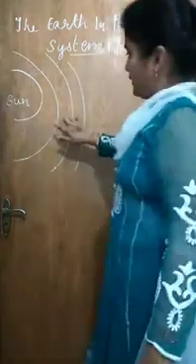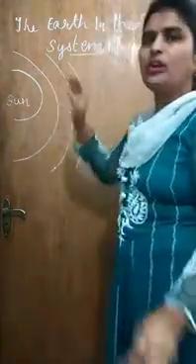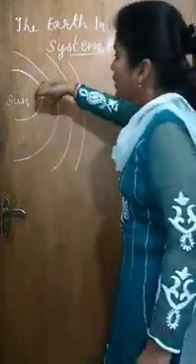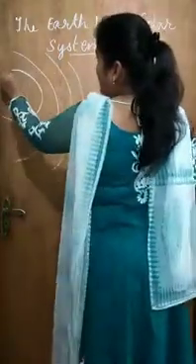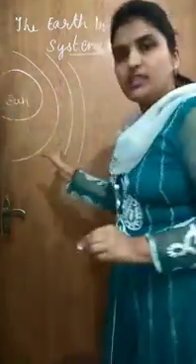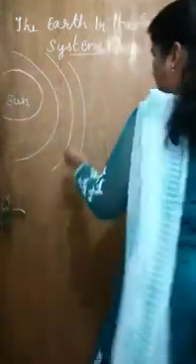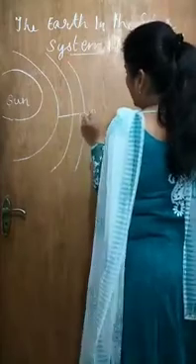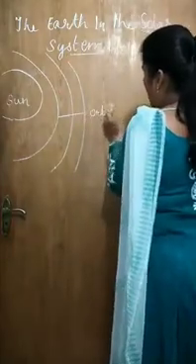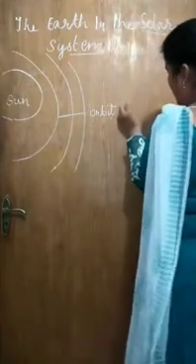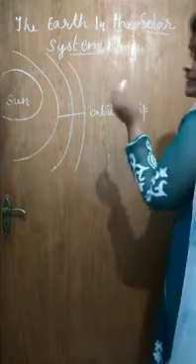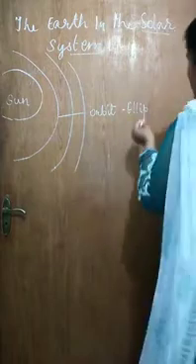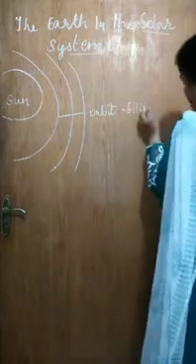What are these lines? These are orbits, or you can say these are roads, these are paths. These are paths on which planets revolve around the sun. So these are orbits which are elliptical in shape. The shape of orbits is elliptical, or you can say oval, but the particular name which is used in geography is elliptical.